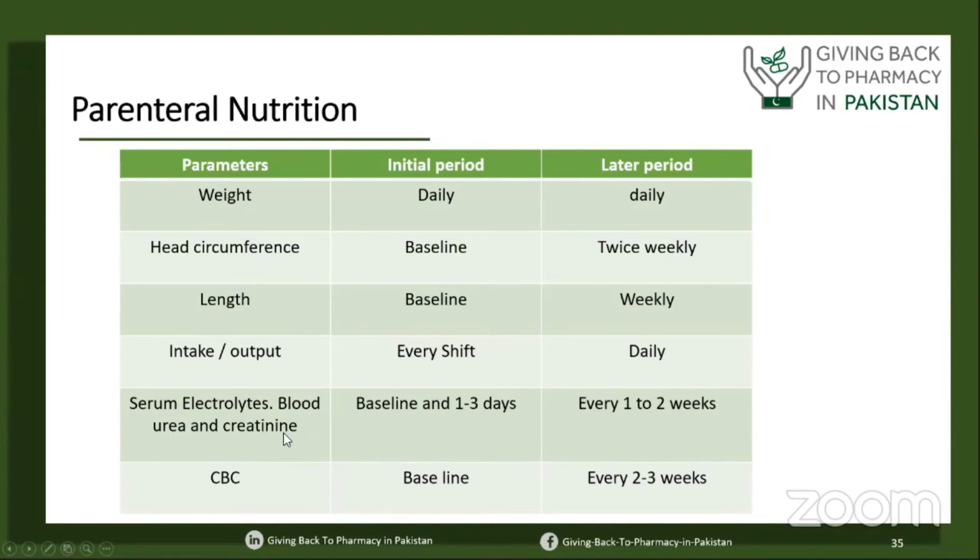We have to understand these neonates, especially the very small babies, extremely low birth weight babies. For example, if you have an 800 gram baby in your hospital, the total amount of blood in the body is around 40 ml. Just remember this before sending any blood test. Every blood sample or test requires 1 to 2 ml of blood. So if you are doing 4 to 5 different blood tests, it may take half of the baby's blood, and you may have to do a blood transfusion, which is very dangerous. So try to avoid lab tests when possible.